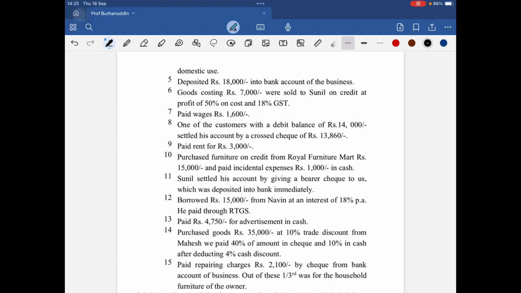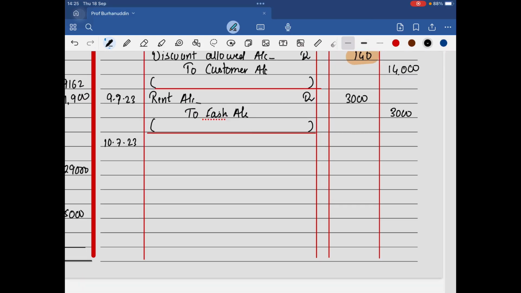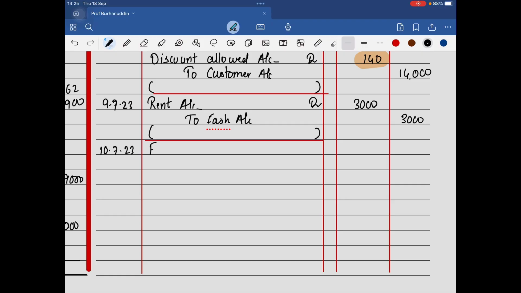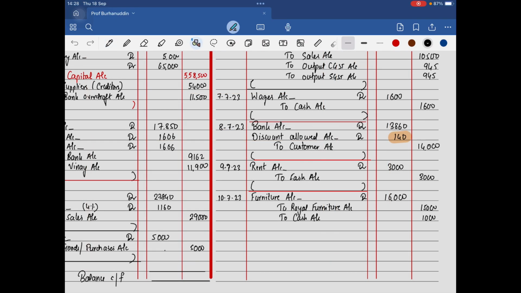On credit is Royal, but incidental expense has been paid in cash, so cash account also will come. So basically, furniture will be debited with 16,000 to cash account, bank account? No, cash account. Credit, no, no, no. So credit, the name will come, which is over here. Okay. Bank only will come when you're giving a check. So basically, here you are going to write the narration also, and you are done with this transaction too.